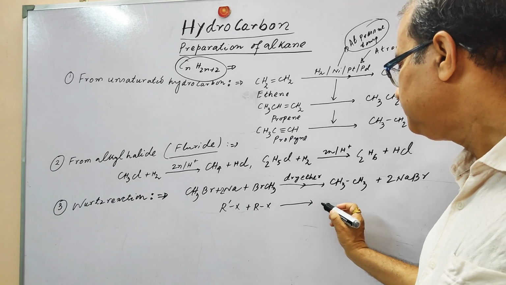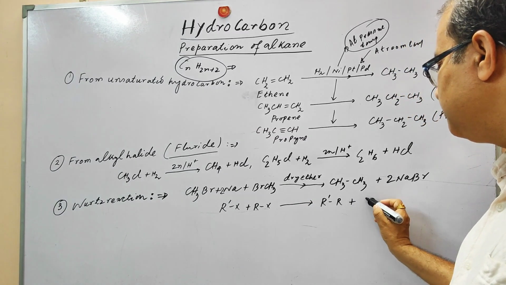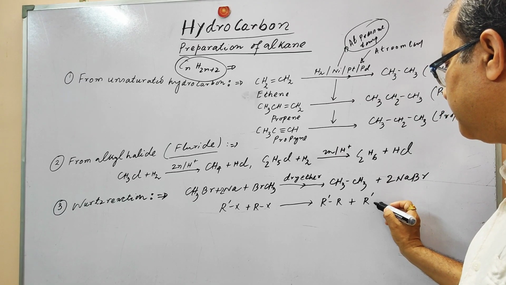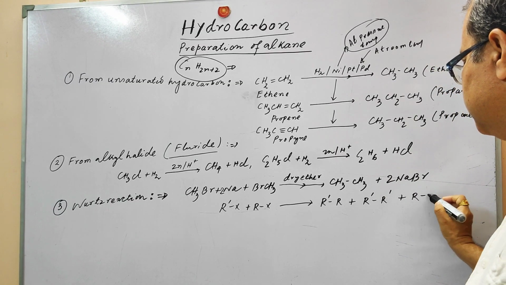That is, it will produce R'R' plus it will produce RR and R R'.